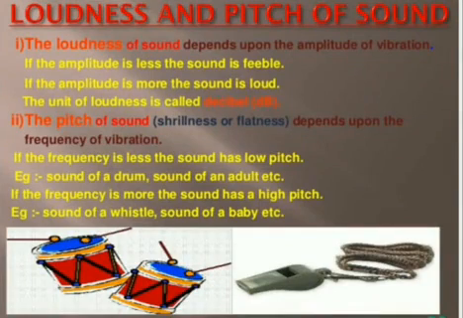Next, let me go for loudness and pitch of sound. The loudness of sound depends upon the amplitude of vibration. If the amplitude is less, the sound is feeble. If the amplitude is more, the sound is loud. The unit of loudness is called decibels. We are going to write it as dB.